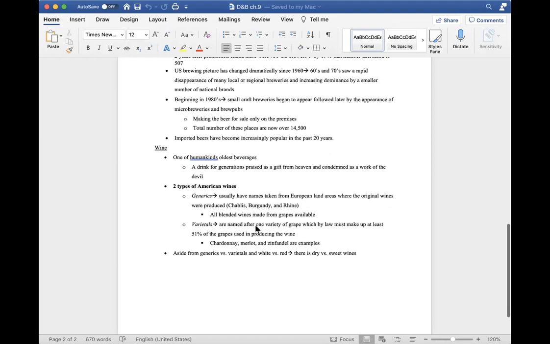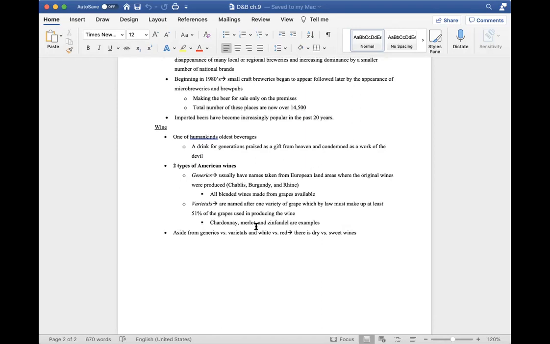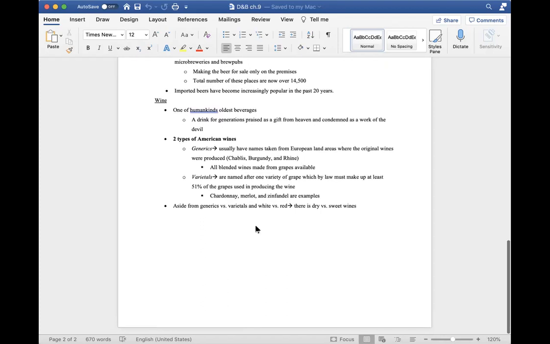I noted that there are two types of American wines, one being generics, which usually have names taken from European land areas where the original wines were produced, aka Chablis, Burgundy, and Rhine. These are all blended wines made from the grapes that are available. The second one that I noted is varietals. They are named after one variety of grape, which by law must make up at least 51% of the grapes used in producing the wine, such as Chardonnay, Merlot, and Zinfandel are good examples. And then aside from generics versus varietals and whites versus reds, there's also dry versus sweet wines.